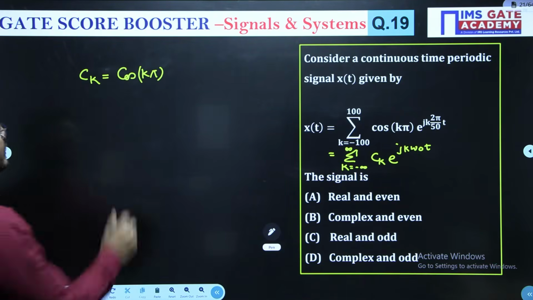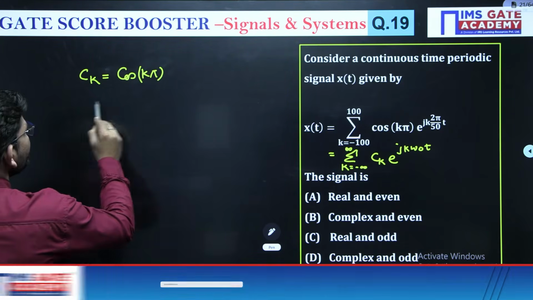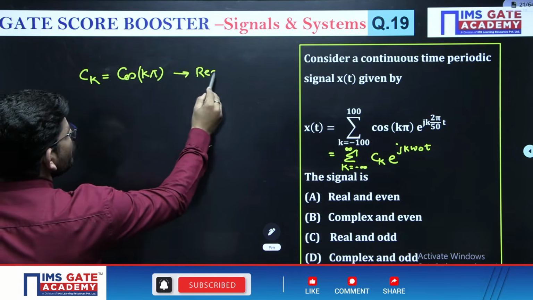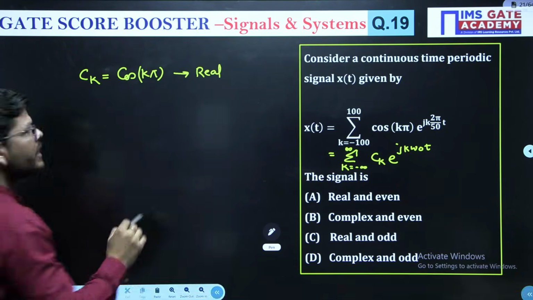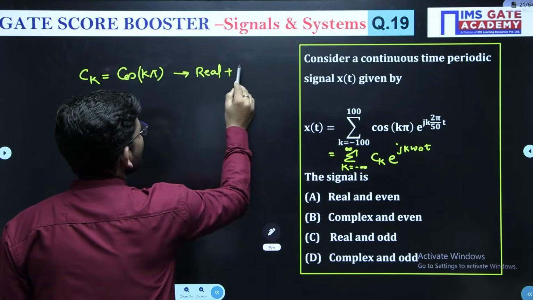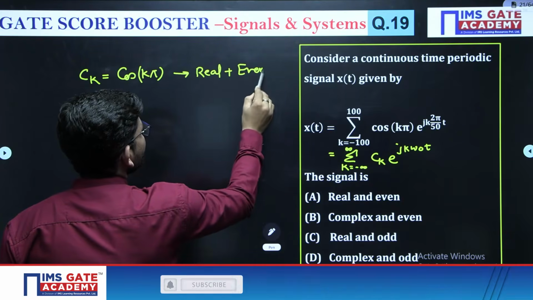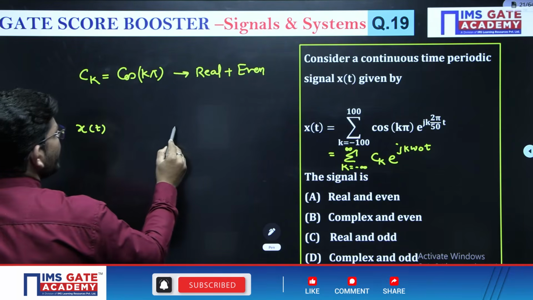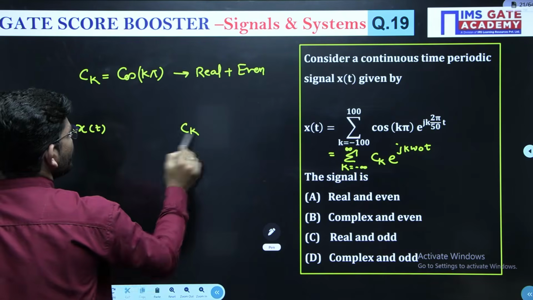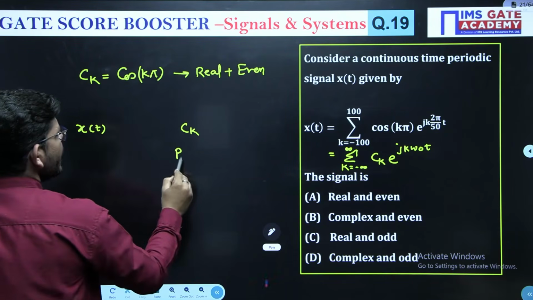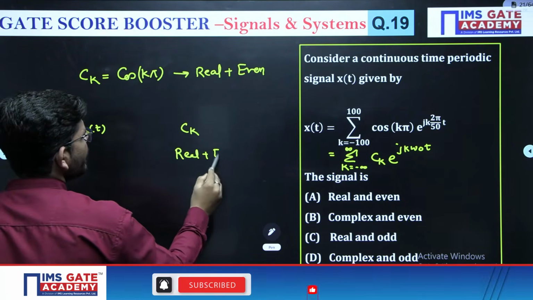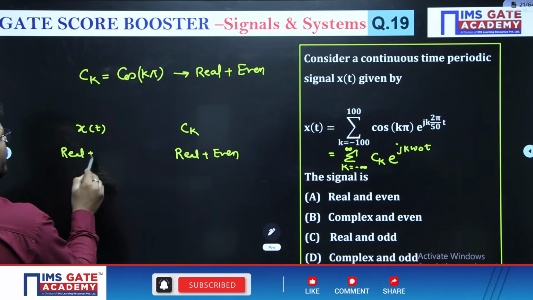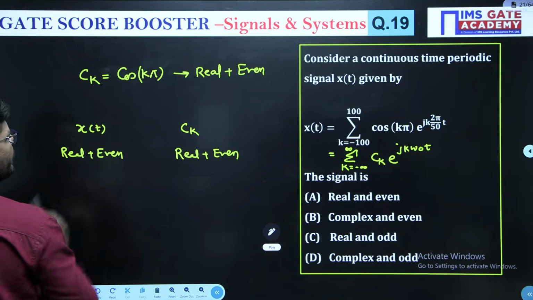Now look at this Ck. This is real because there is no j present, so it is not imaginary. Plus, the cos signal is an even signal. So we know that if Ck is real and even, then x(t) was also real plus even. Correct?